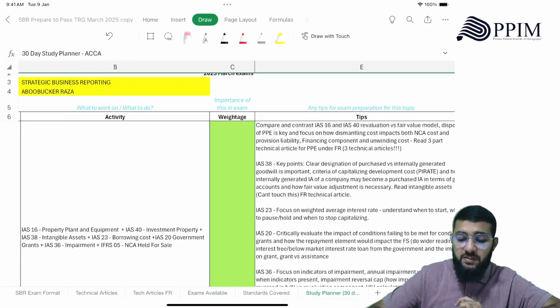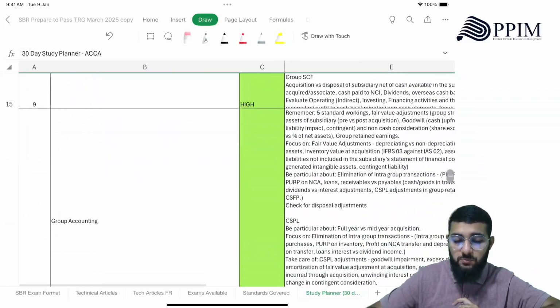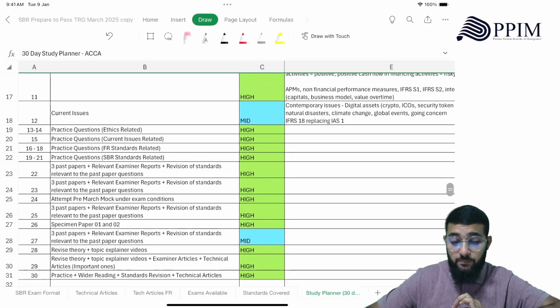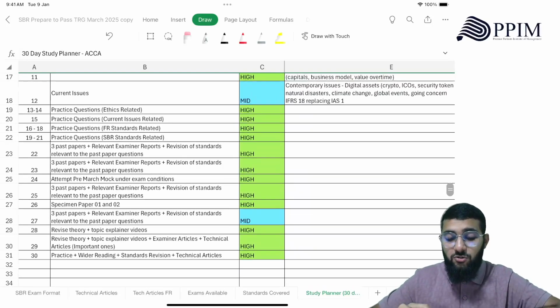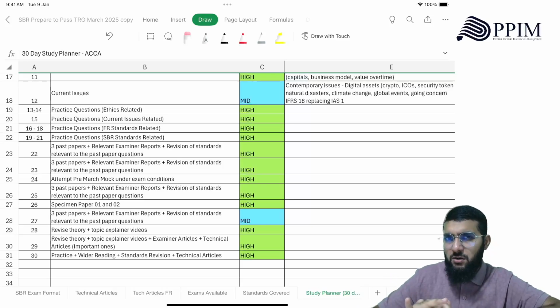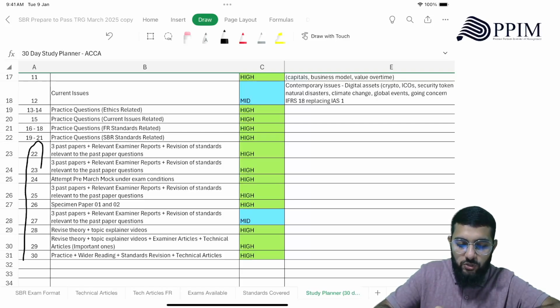So study plan, let me just take you from day 16 onwards what you are supposed to do, because today is day 16. So here I had asked you all to do practice questions until day 21, which is around 20th of this month. But you all can directly get into past papers, right? This section is what you need to focus on at this point,